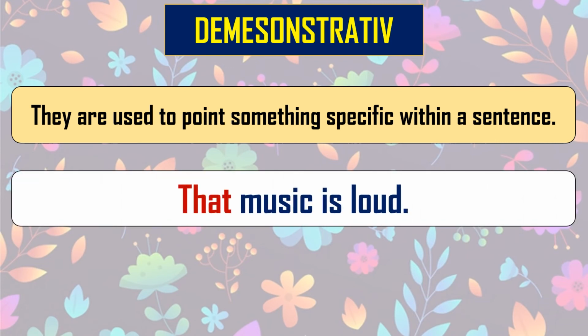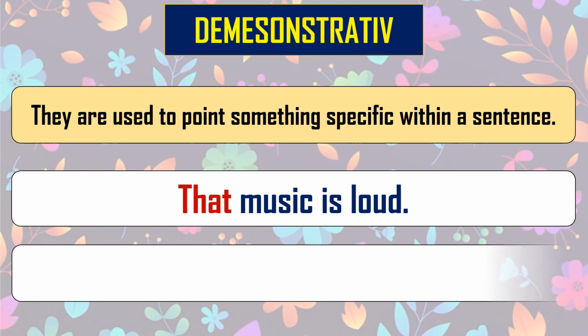Let's read one example. That music is loud. We are talking about some definite music which we have heard, so we do not like that, and we express ourselves in this way. That music is loud. Here music is a noun and it is specified by the word that. So that is a demonstrative determiner in this sentence.